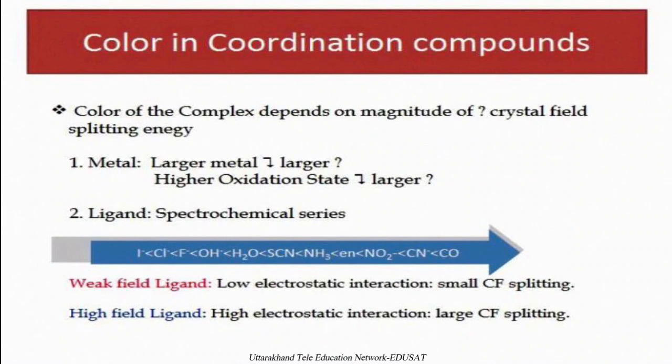The higher the oxidation state, the larger will be the splitting energy. In the second case, ligand, the spectrochemical series depends upon the nature of the ligand, what type of ligand we are using in the coordination compound. If a weak field ligand is present, then there is low electrostatic interaction and small crystal field energy, whereas for a strong field ligand, there is high electrostatic interaction and large crystal field energy.